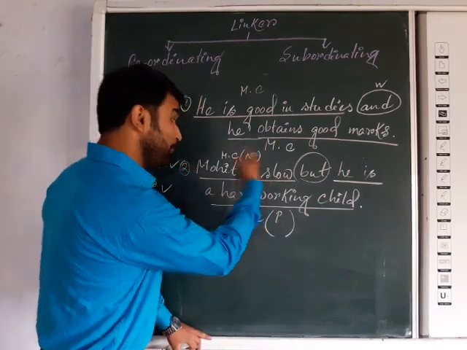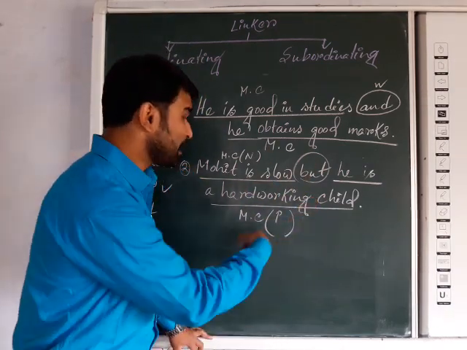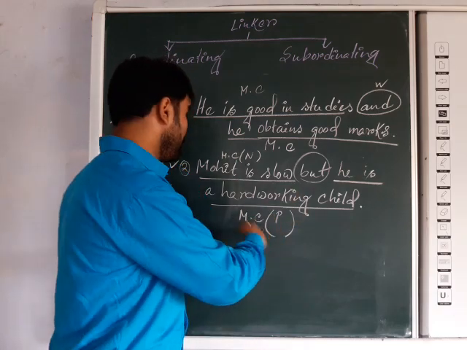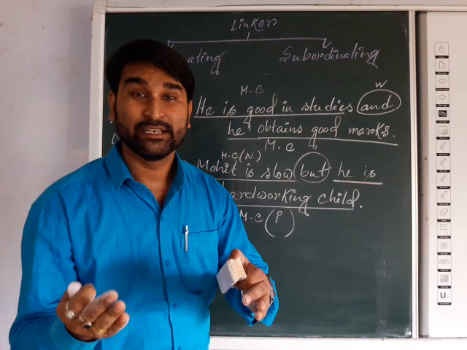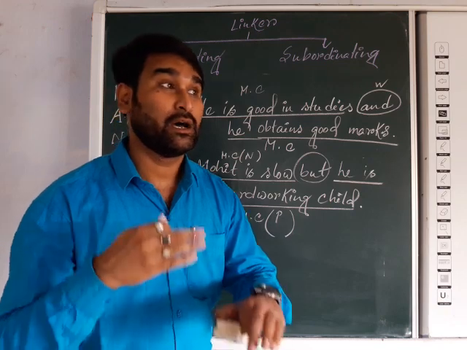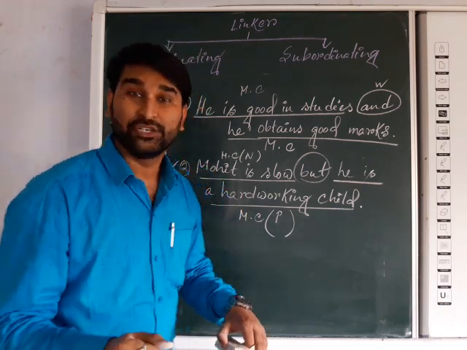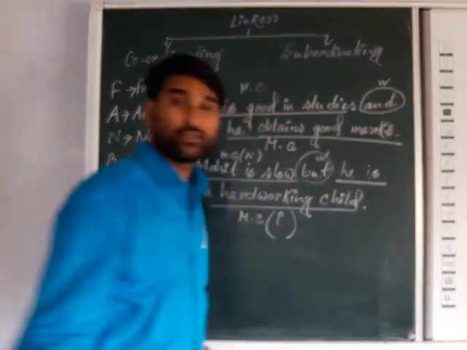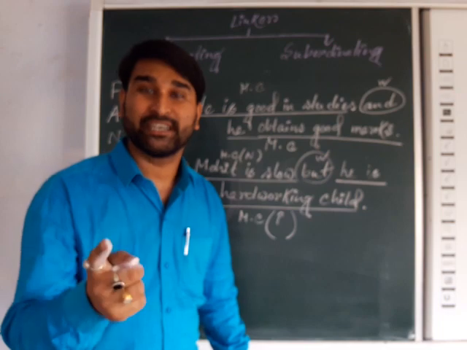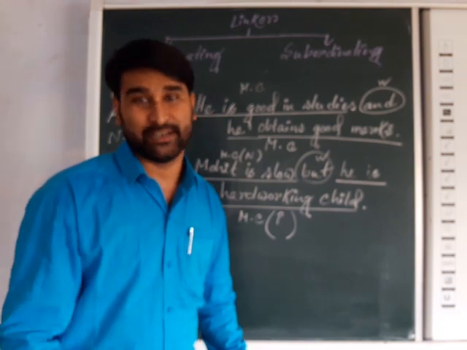Here Mohit is slow, but he is a hardworking child. Hardworking child is the positivity of Mohit. So whenever you get two opposite ideas or statements, which one will come to join? That is "but". So "but" will join two contrasting or opposite ideas or statements.